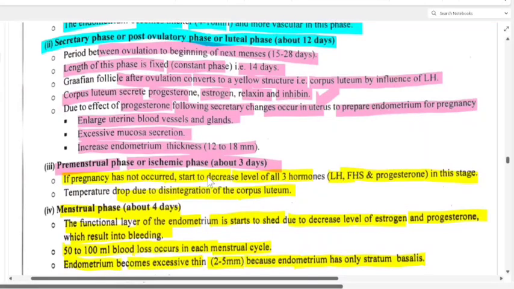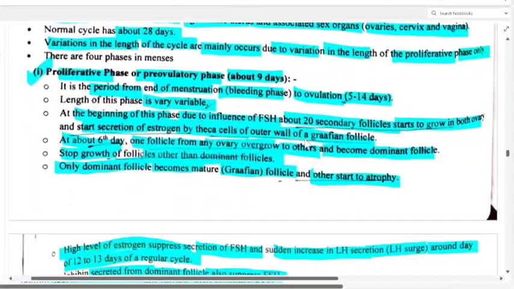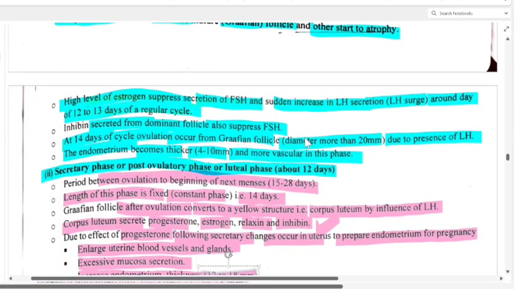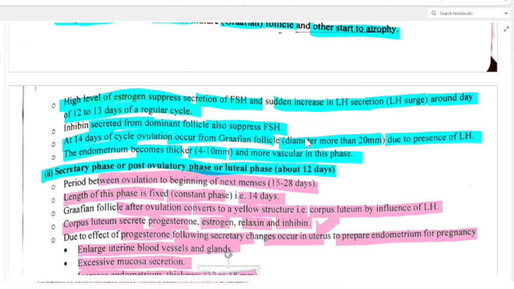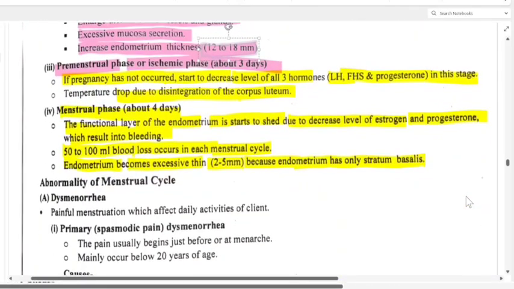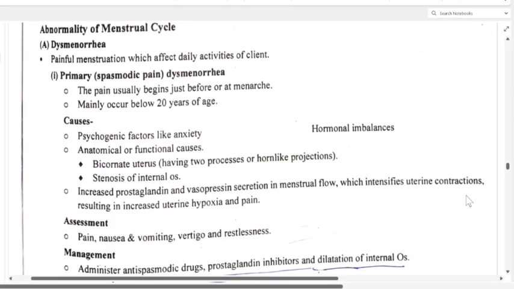And also the length of the menstrual cycle varies due to what? That is the proliferative phase, right? Hope it is clear now. Now what all the changes are and which hormones are influencing in every phase, you have to remember: when the Graafian follicle develops and starts to grow, when it is shedding off the endometrium, all you have to revise once again. So now after the completion of the menstrual cycle, let's see what all the abnormalities of the menstrual cycle are.